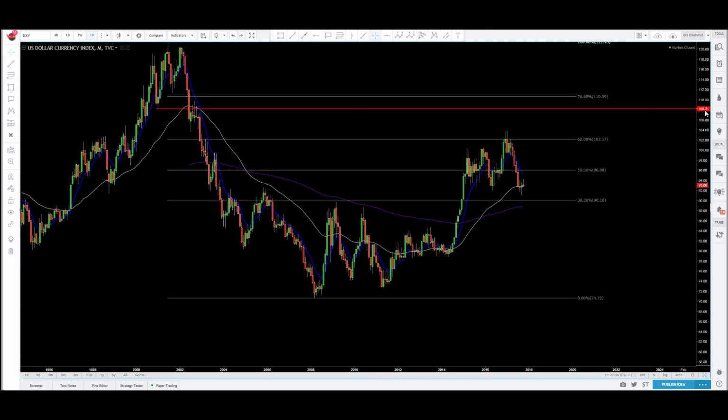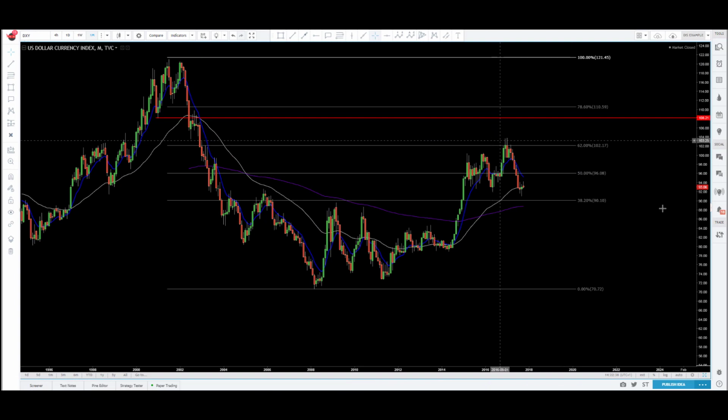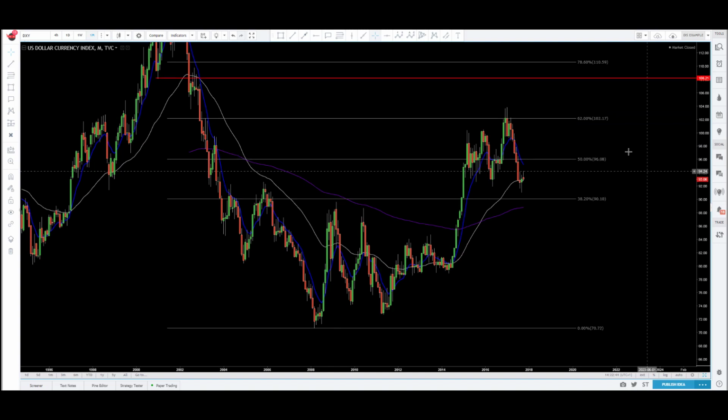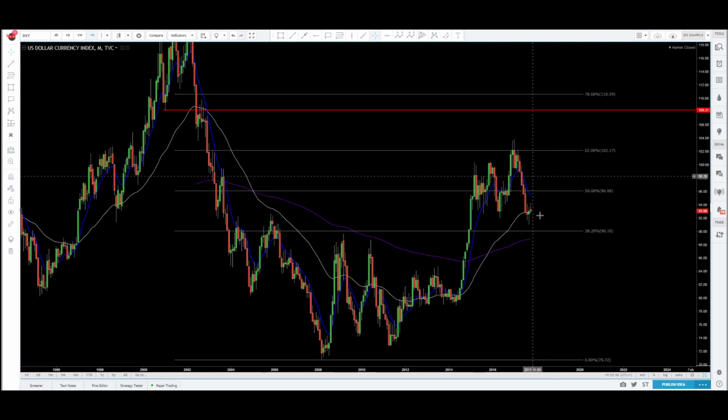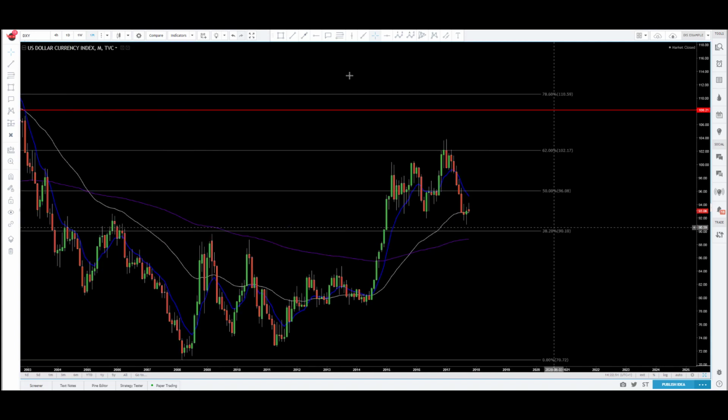So first thing we want to look at is the dollar index, just to gauge the momentum, see where we're at with everything. We're looking at the monthly chart. We can see our Fibonacci levels here. We're below the 50% level, above the 38% level. And it looks like last month we put in a doji, actually 2 months in a row, you can see we dojied out. We're currently holding at support.